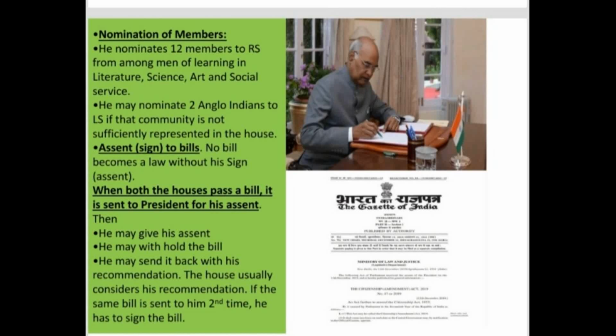Only after his signature can any bill become a law. So his assent to bills is very important. It is one of his important legislative powers. No bill can become a law without the signature of the President. His assent is compulsory, that means his acceptance and signature is compulsory.